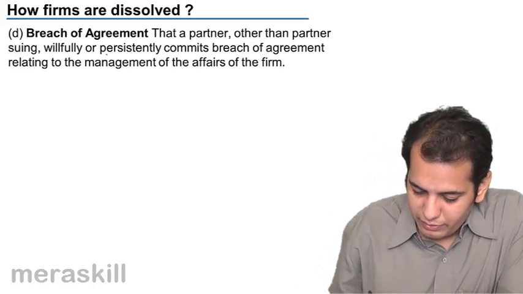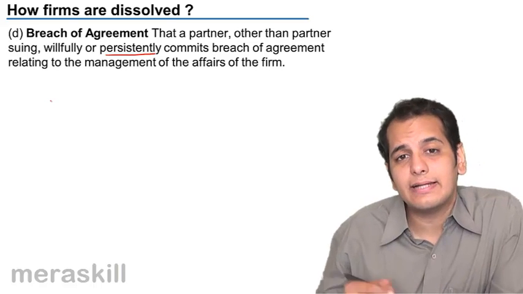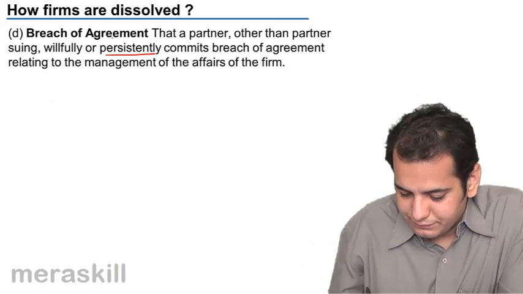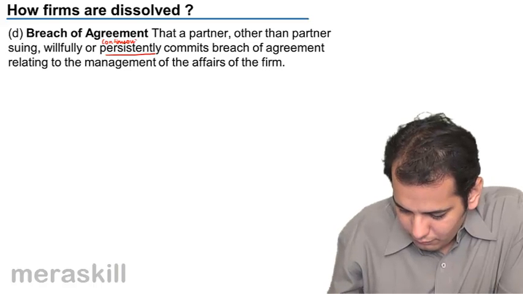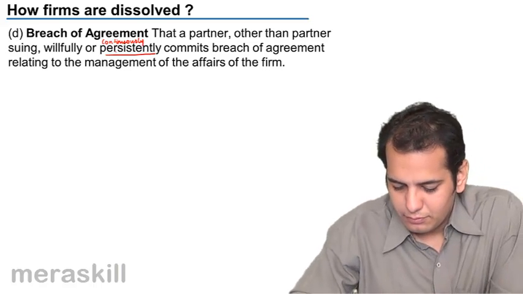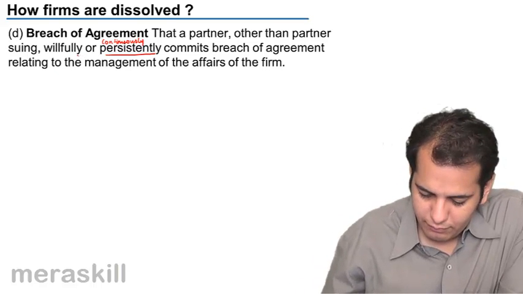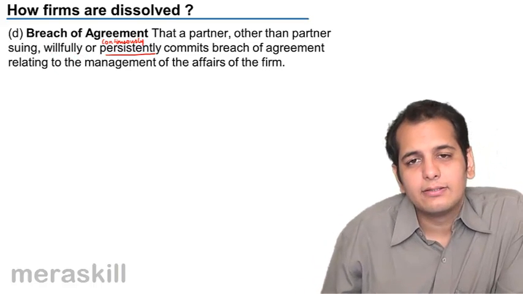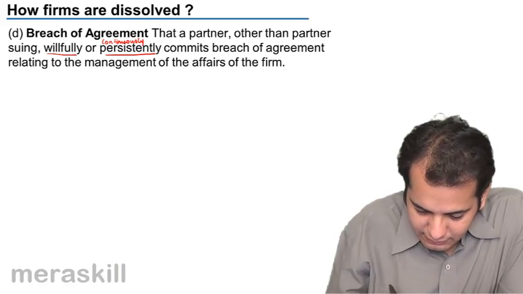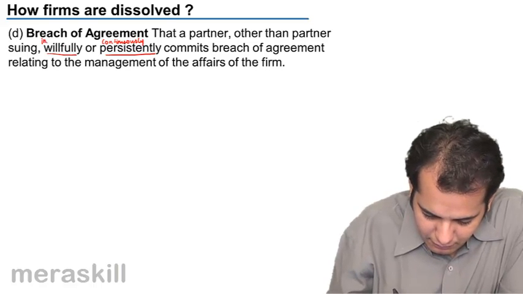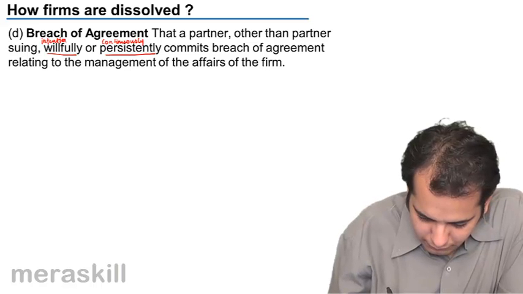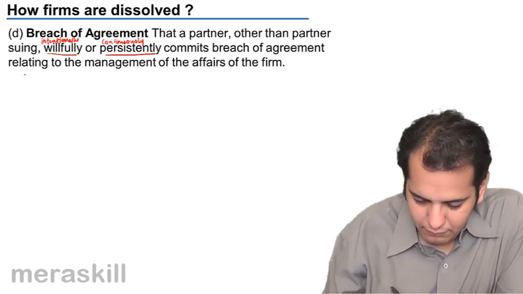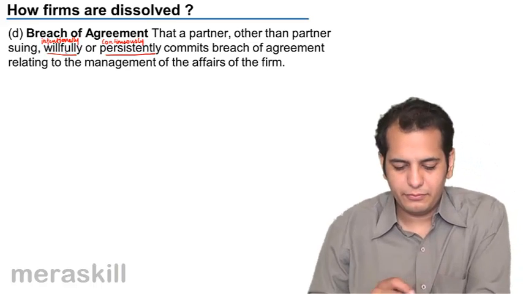This word is very important. Persistently, that means continuously. Willfully, that means intentionally. Okay.